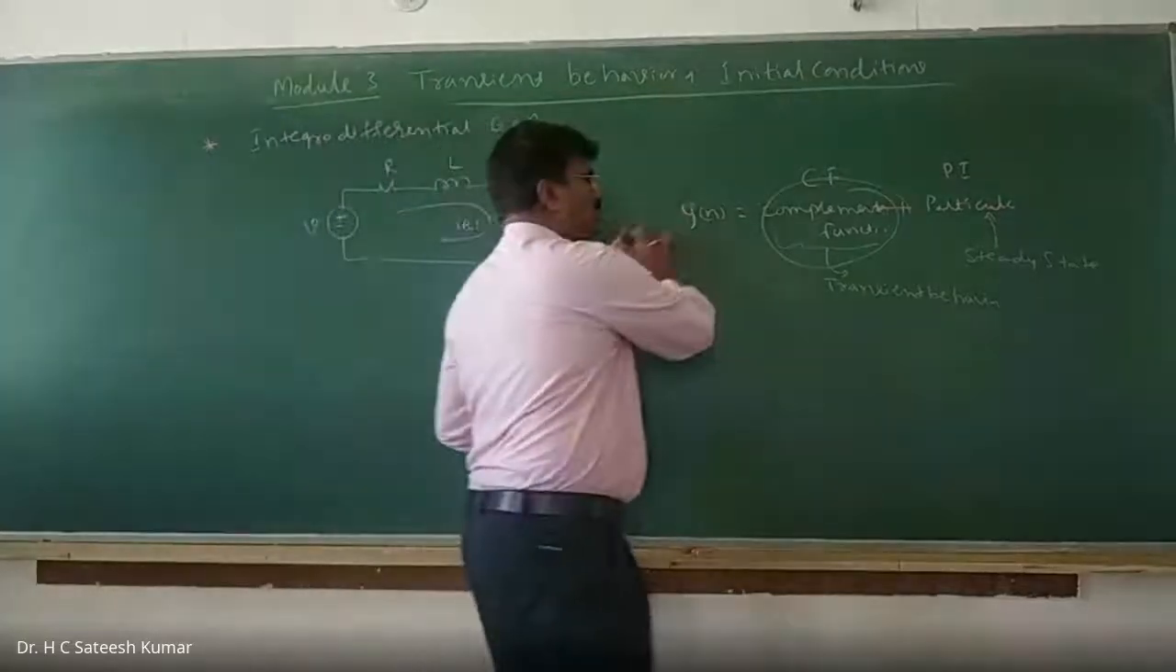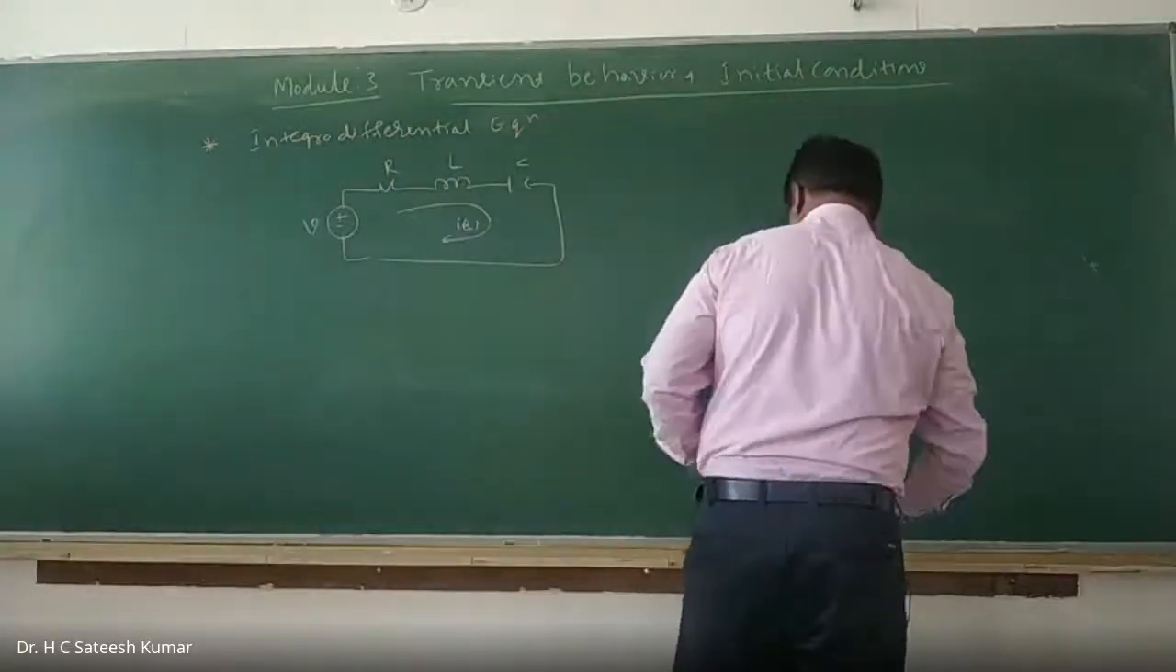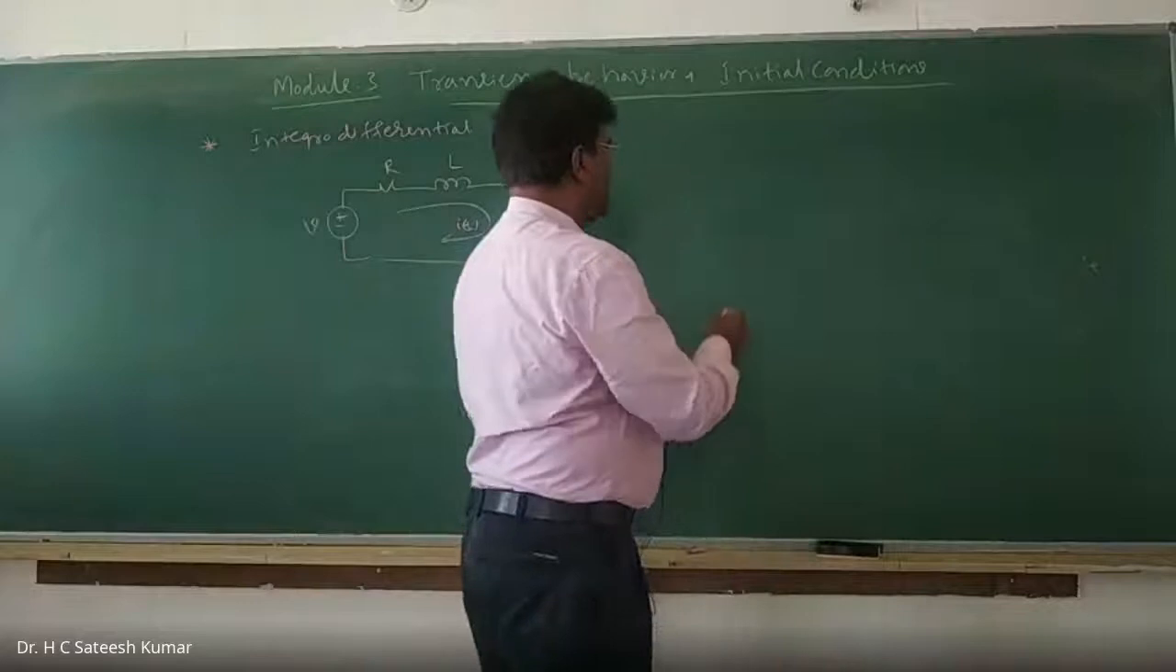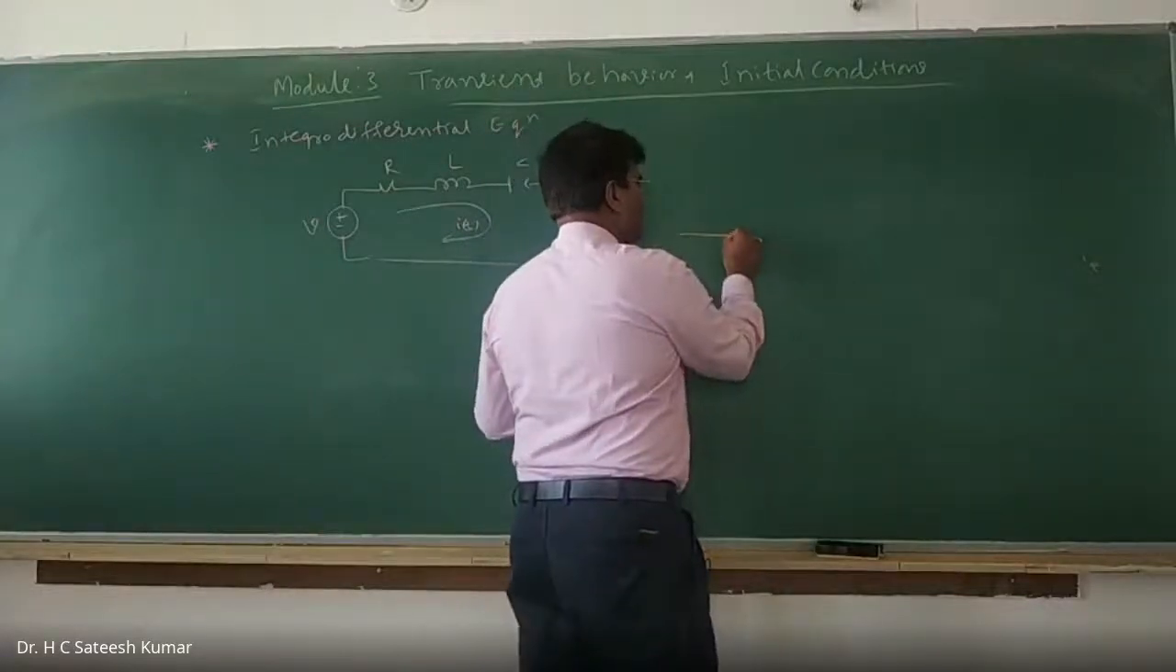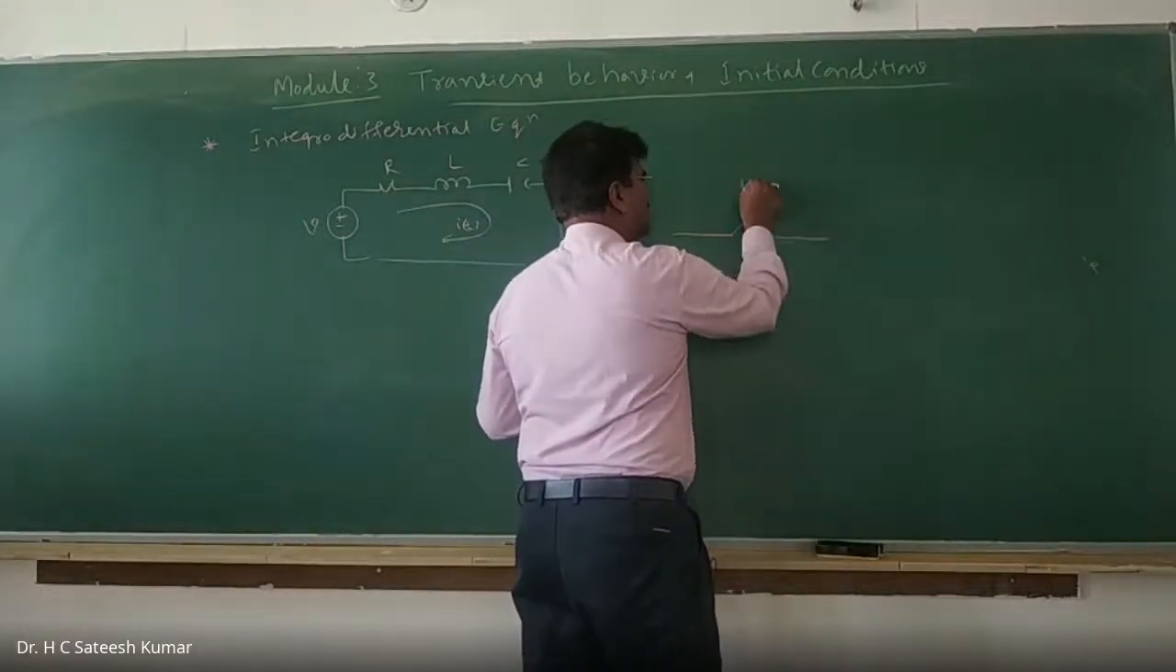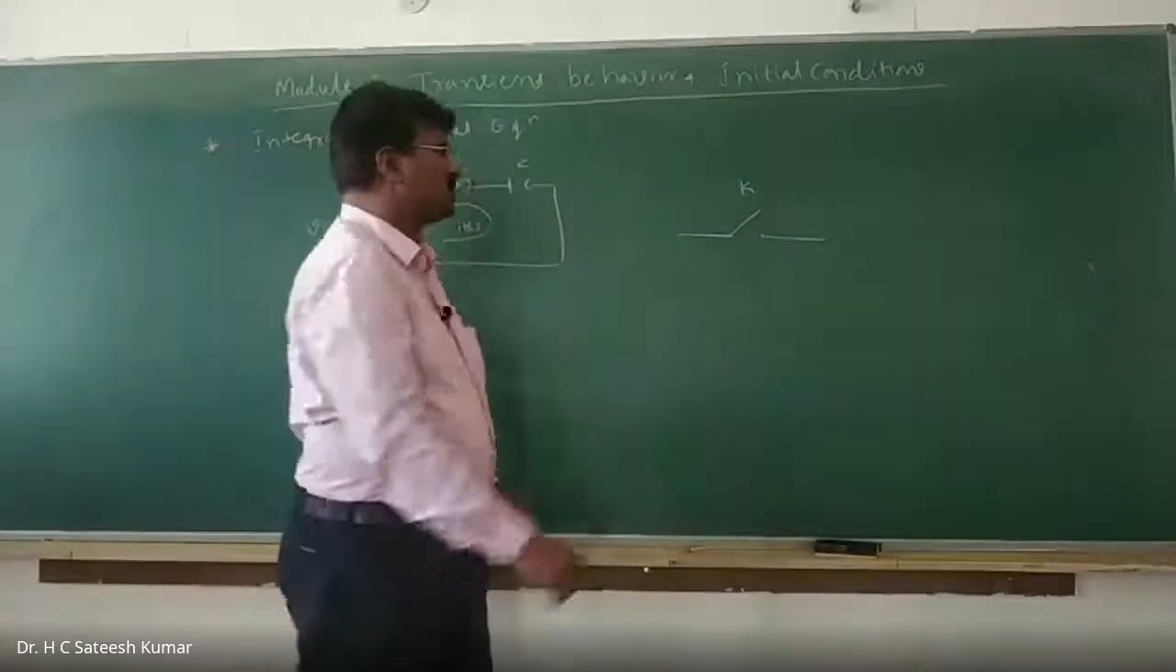And what is this switching operation, and some of the notations we are using? Let us say, for transient behavior, this is a switch K. Let us say you are closing this switch.